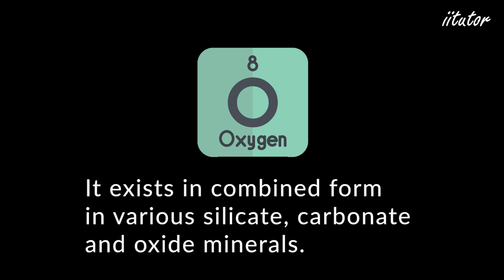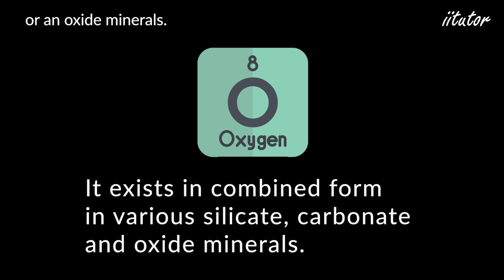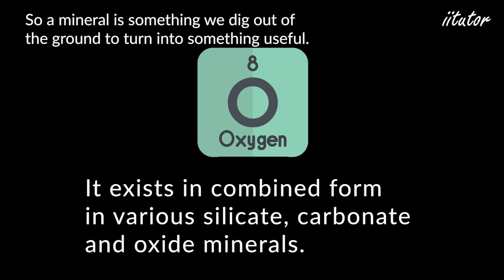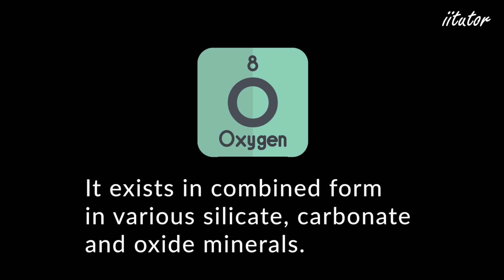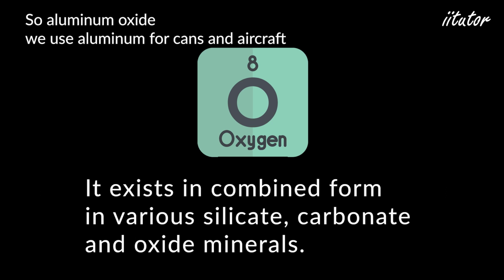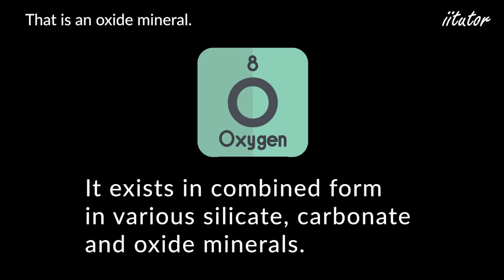Oxygen exists in many forms. It's silicate, which is what I talked about, the silicon dioxide. That's a silicate. Carbonates, so when oxygen is bonded to carbon, we call it a carbonate. Or in oxide minerals. A mineral would be something that we mine. So a mineral is something we dig out of the ground to turn into something useful. Oxide minerals are just minerals with oxygen. So aluminium oxide, we use aluminium for cans and aircraft and stuff like that. We mine it as aluminium oxide. That is an oxide mineral.